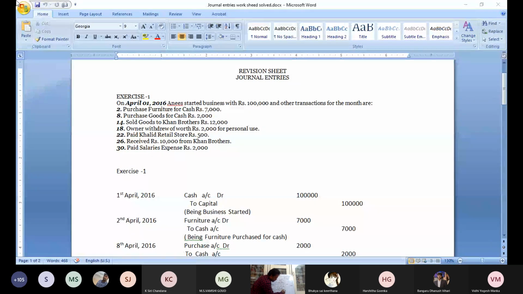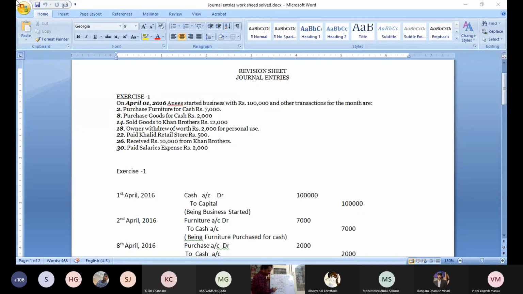Purchase account debit. To which account? Goods purchase, debit what comes in. From your side, what is going? Cash. So you purchased goods coming in, you paid cash going out.